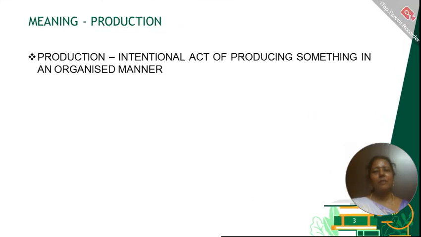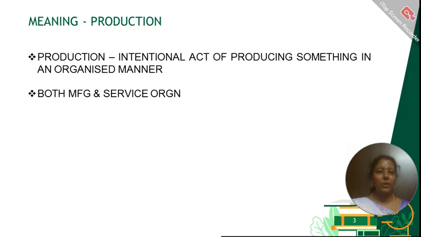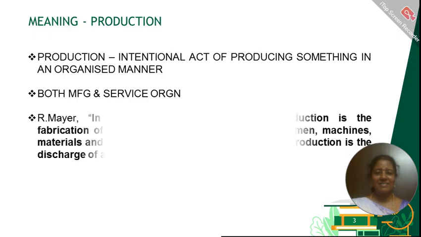What do you mean by production? Production is a very intentional act of producing something in an organized manner. So it is intentional, purposeful, and it is also a systematic process. This production applies to both manufacturing organizations which produce goods and service organizations which render services.